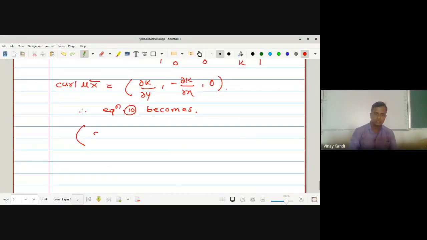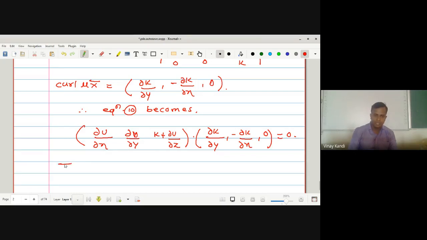That is ∂u/∂x, ∂u/∂y and ∂u/∂z. This vector is the curl of ūx̄, and the curl of ūx̄ is ∂k/∂y, minus ∂k/∂x, and 0, which is equal to 0.